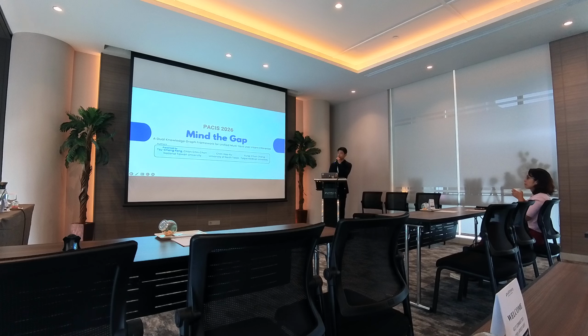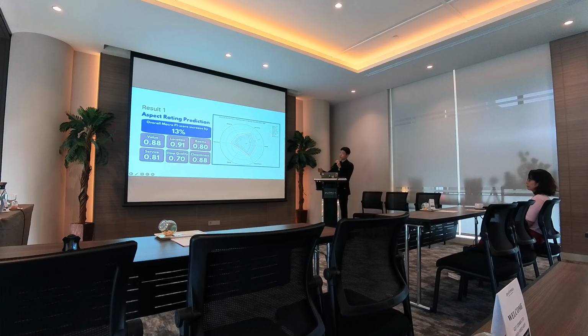The first result is aspect rating prediction. Our overall macro F1 score increased by 13% compared to our base model, which is Llama 3.1 8 billion. In this radar graph, our model is the yellow one. As you can see, we are relatively the best. We got value 0.88, location 0.91, rooms 0.80, service 0.81, something like that.